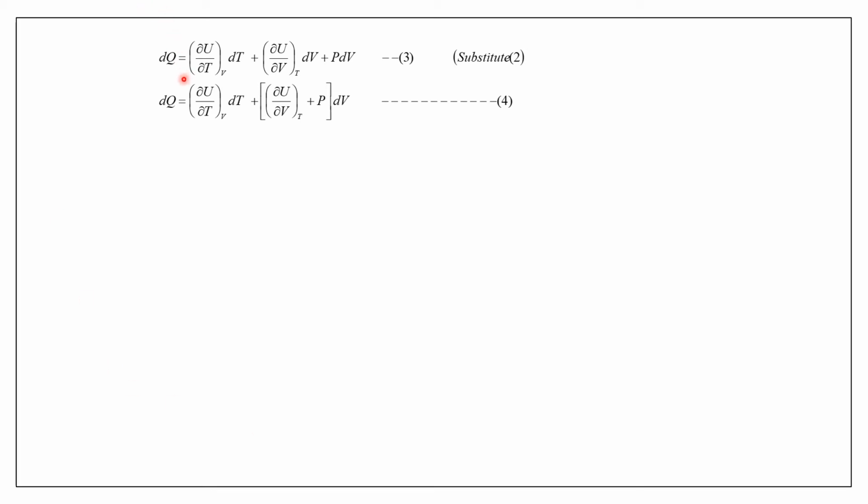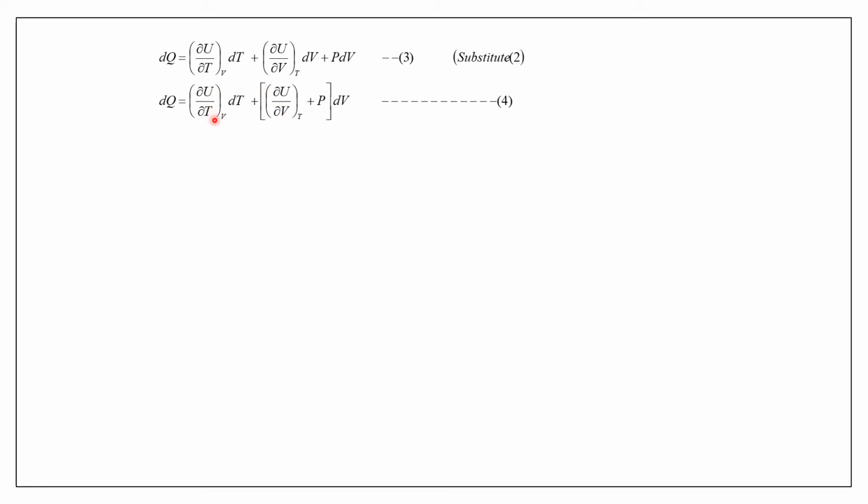We can substitute dU here in the first law of thermodynamics. That is, equation 2 is substituted here as dU plus PdV. Then here we can take dV common.